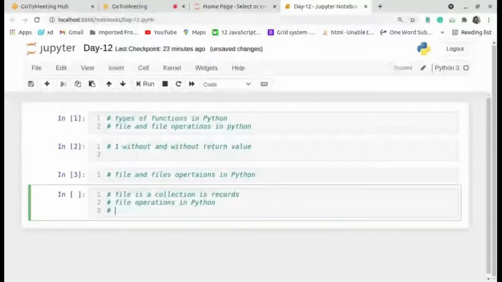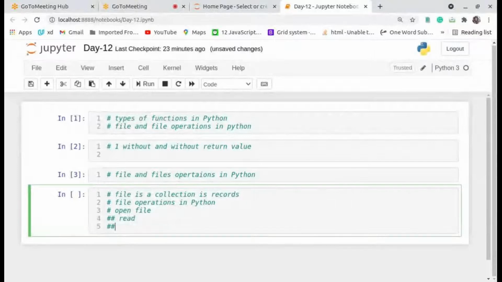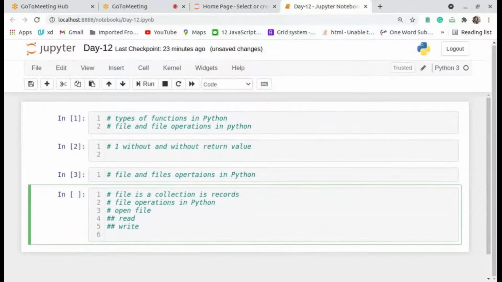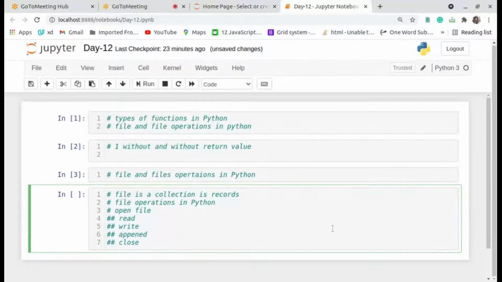The second one is read, the third one write, the fourth one append, and the fifth one close. Those are the file operations in Python.